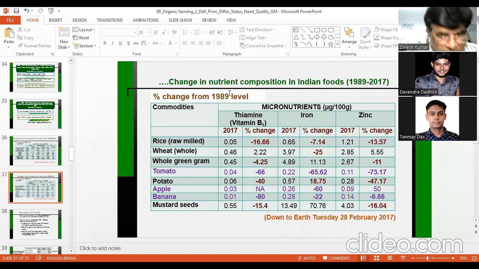Sir, zinc content is decreasing because throughout India, soil has become deficient in zinc, and the use of micronutrients is less in farmers' fields, sir. Yeah, very good, excellent. So you are very close. So why are only our soils deficient in zinc?